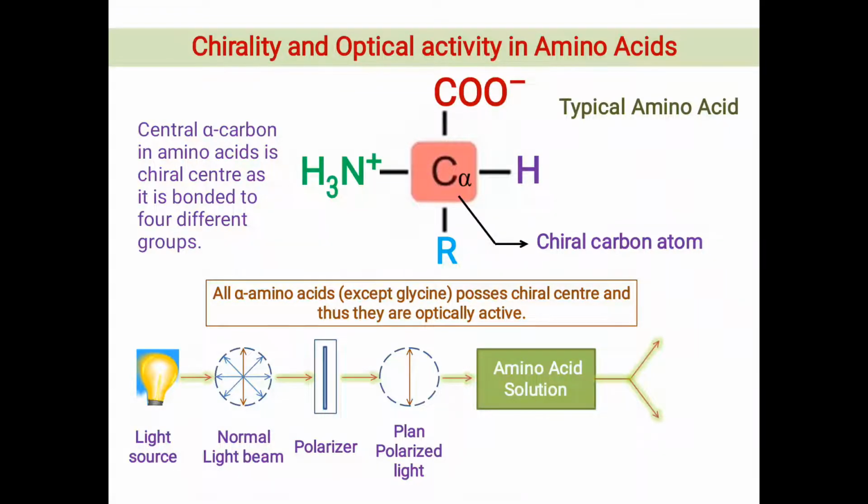When the solution rotates the plane polarized light in an anti-clockwise direction, the compound is said to be levorotatory. And when the compound rotates the plane polarized light in a clockwise direction, it is said to be dextrorotatory. Levorotation is designated by minus or small l, and dextrorotation is designated by plus or small d.